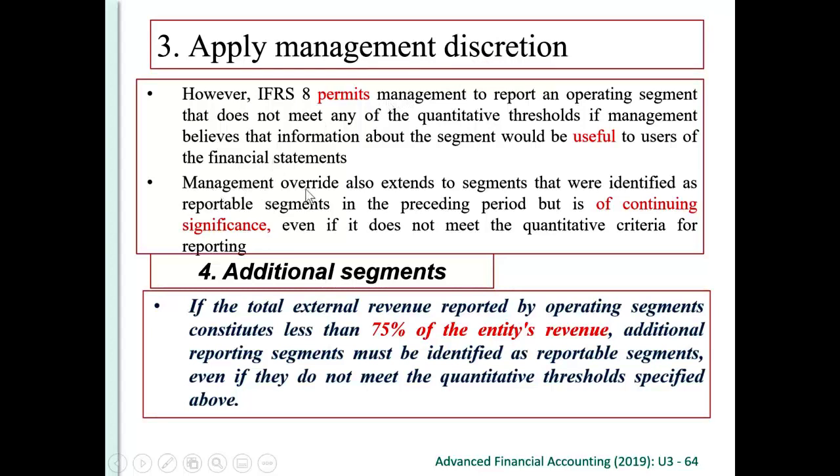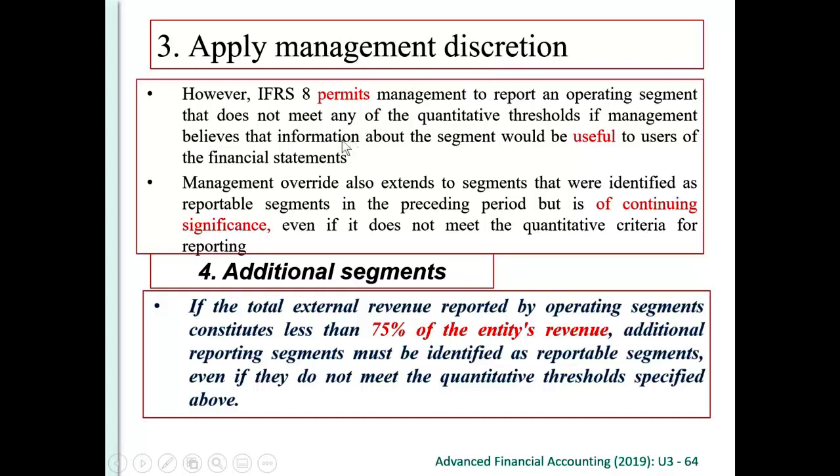This management override also extends to segments that were identified as reportable segments in the preceding period. So last year it is reportable. Now we think that it continues to be significant. So even though it does not meet the quantitative criteria, because we think that it is still significant, management again can use discretion to report it as a reportable segment.